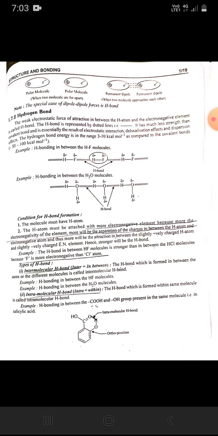It has much less strength than covalent bond and is essentially the result of electrostatic interaction, delocalization effect and dispersion effect. The hydrogen bond energy is in the range 3 to 10 kcal mol inverse, as compared to the covalent bond, that is 50 to 100 kcal mol inverse.